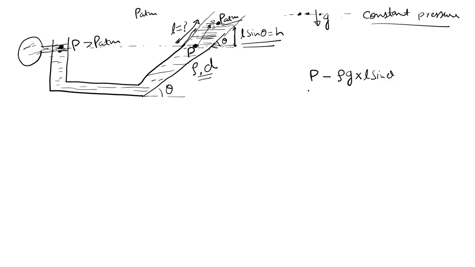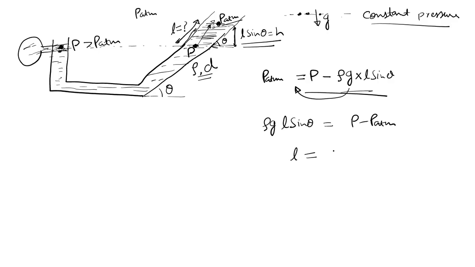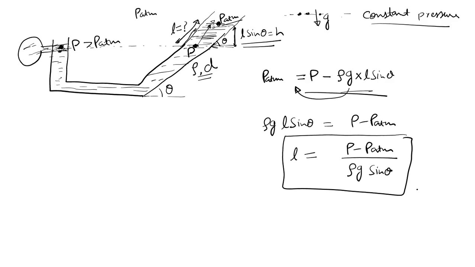So I have moved this height, right? So this will be the pressure at which point? This point, right? So what is the pressure at this point? It is nothing but P atm. So if I take this term on the left side, then it will be rho g L sine theta equals P minus P atm. Then the rise in the fluid column is L, which is given by P minus P atm upon rho g sine theta, my friend. So this is the answer.